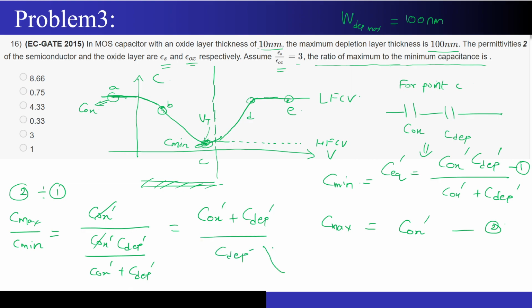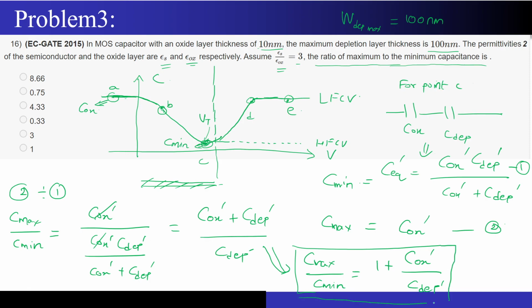So Cmax upon Cmin becomes 1 plus Cox dash upon C depletion dash. I hope till this point it is clear. Now I have to find the ratio of Cox dash and C depletion dash. The moment I am able to do that, my job will be done.